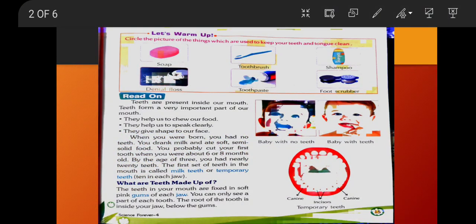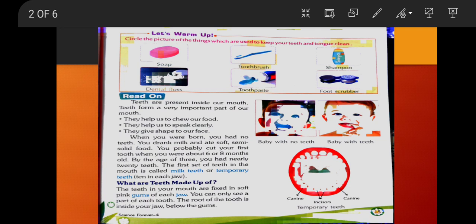Let's warm up. Circle the pictures of the things which are used to keep your teeth and tongue clean. There are some pictures, some of which are related to the cleaning of teeth and tongue. You have to find those pictures and circle them.